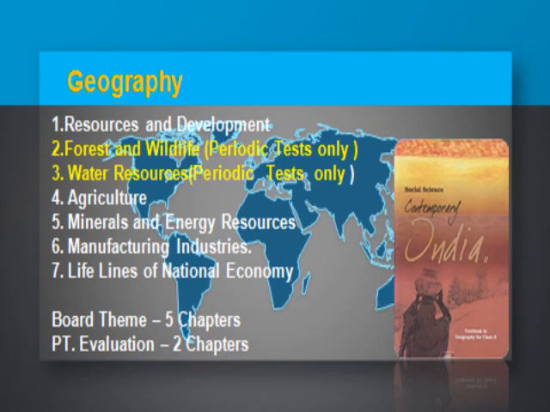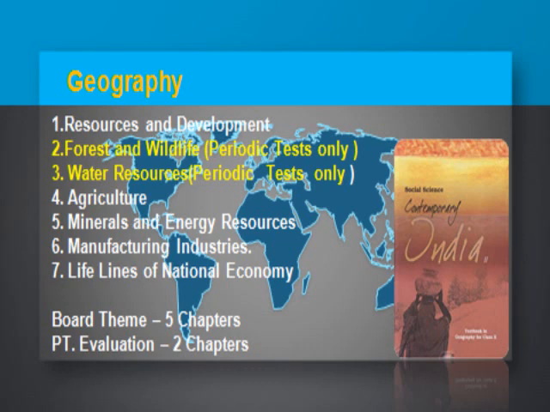Next, the last chapter, is Lifelines of the National Economy. We will understand the modes of transport: roadways, railways, waterways, airways. A new mode of transport, pipelines, is added here. Communication, international trade, and tourism as a trade we will discuss. So this is the briefing of the geography book.